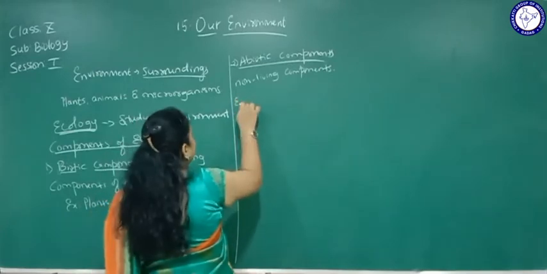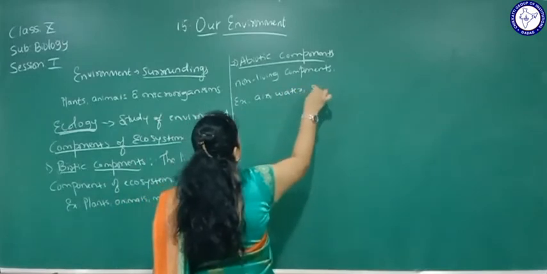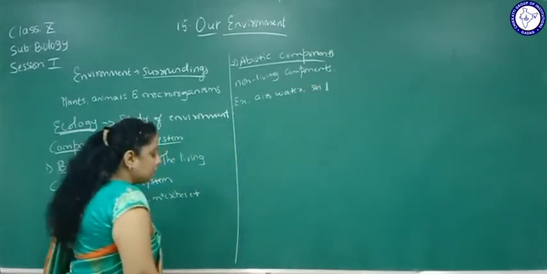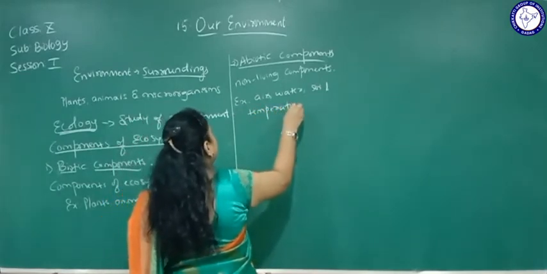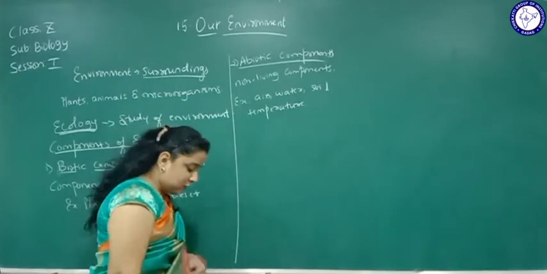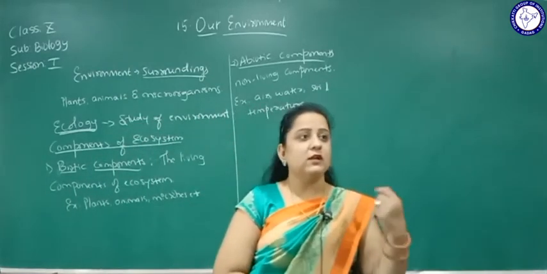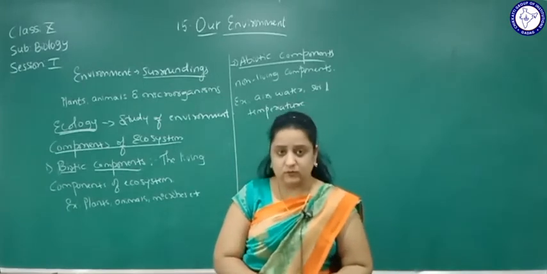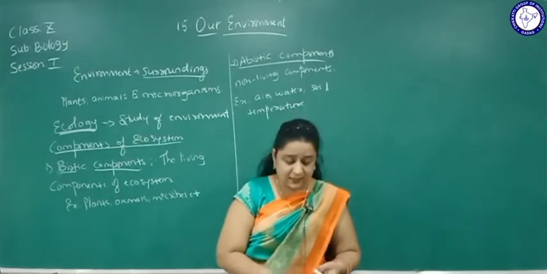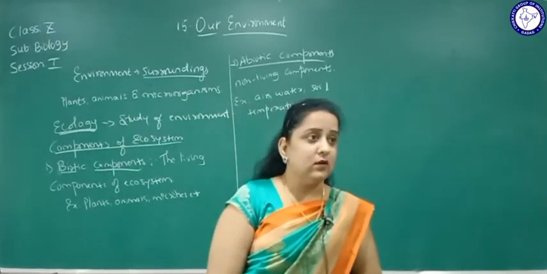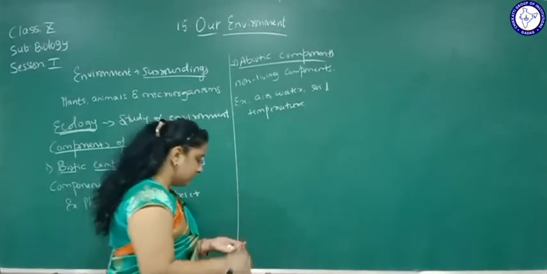Example, air, water, soil, temperature. But you should know that there is always interaction between biotic and abiotic components for their survival. Living organisms cannot stay alone. We are always depending on air for breathing, we are depending on water for drinking. Even temperature plays a very important role in organisms' body. So we are always depending on biotic and abiotic components for our survival.